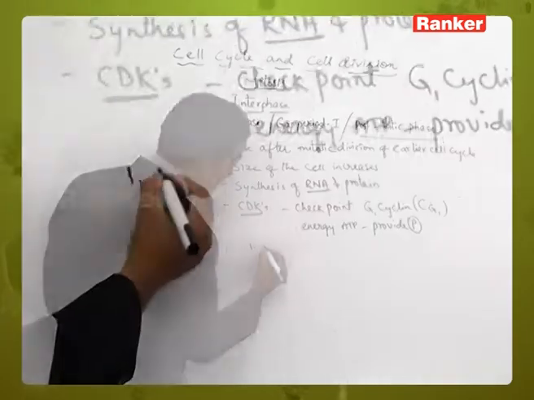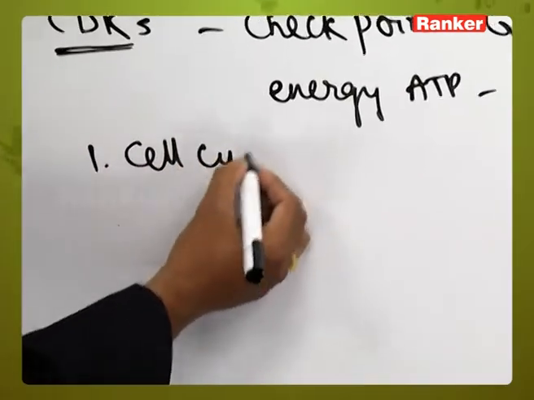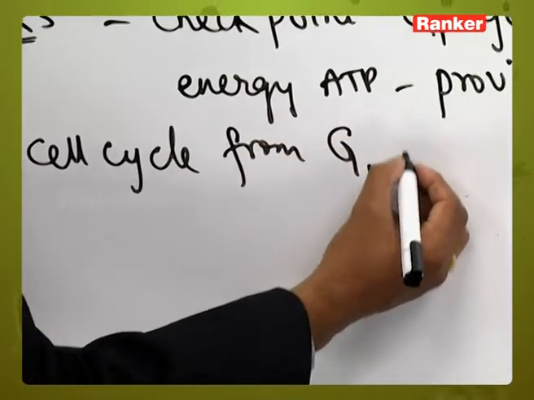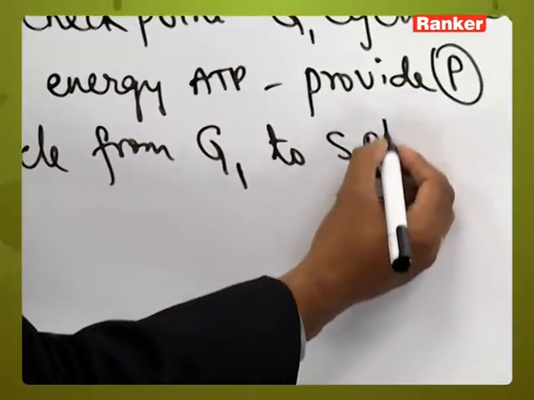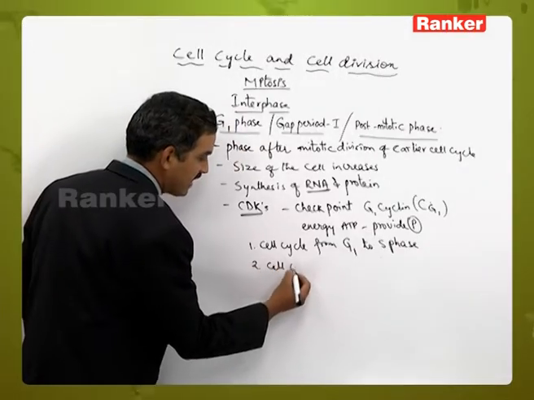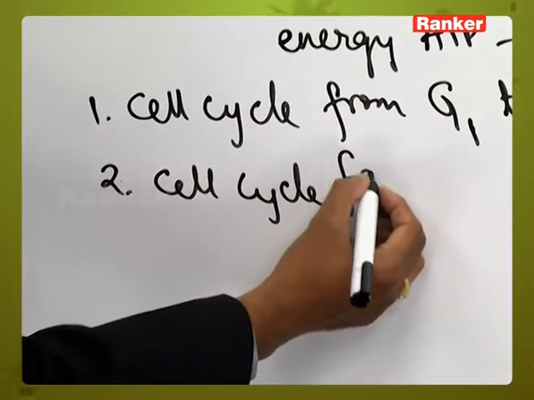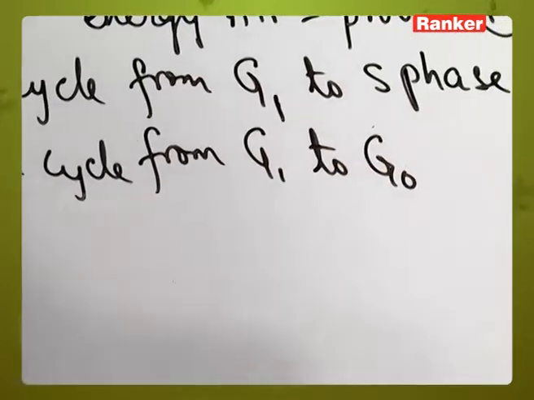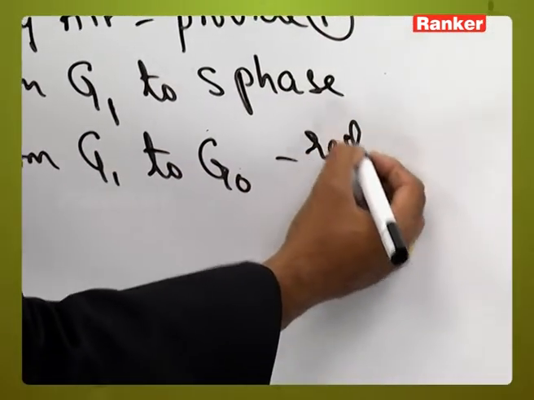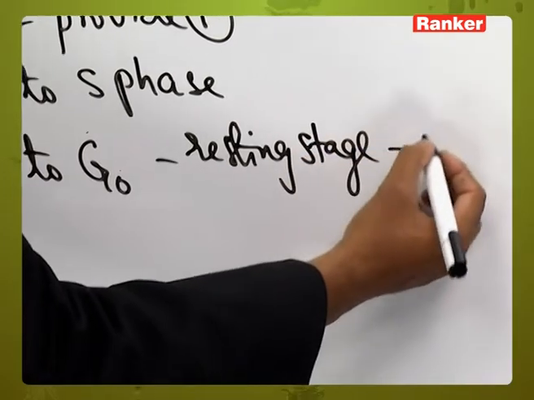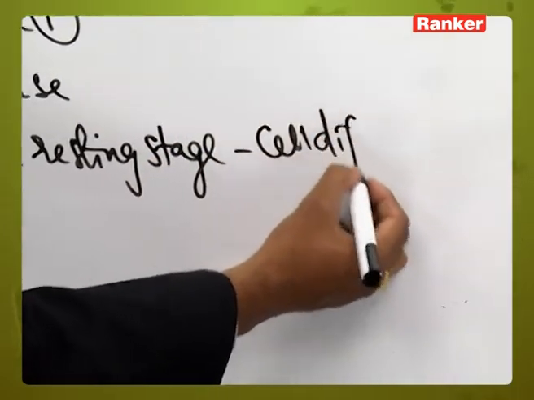So the first one is the cell cycle from G1 to S phase. This is the first choice. The second choice is the cell cycle from G1 to G0 phase, where it is retained in the resting phase. The cell differentiation will be taking place.